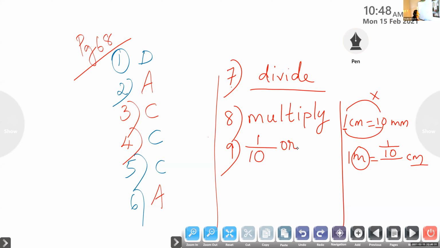We learned the decimal form of 1 by 10. Who remembers? I cannot hear. 0.1. Yes. So children, you can write 1 by 10 or 0.1. Question number 9.